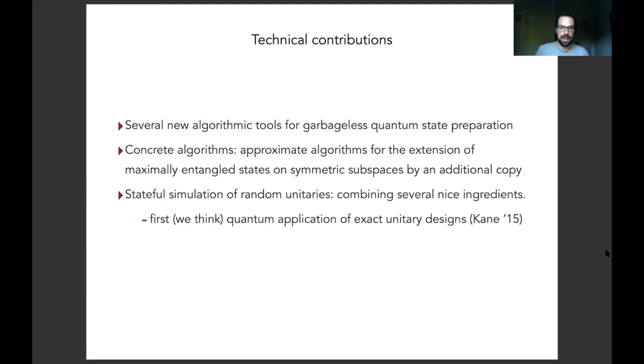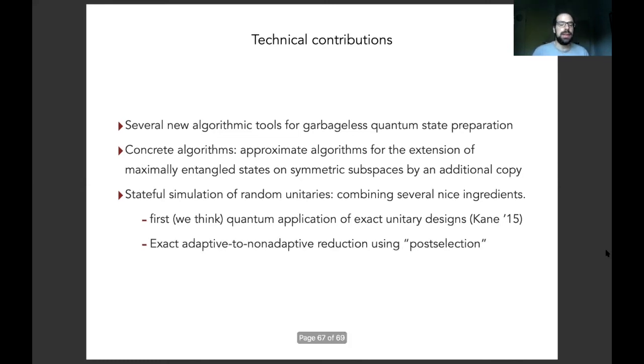So that means they have a quantum state that has many subsystems, and then they query each of these subsystems. But they never take the output from an oracle and feed it back into it. Subsequently, we can prove that this same stateful simulation algorithm actually also works against adaptive distinguishers. And we prove this via a post-selection kind of argument. So this is basically via probabilistic teleportation.